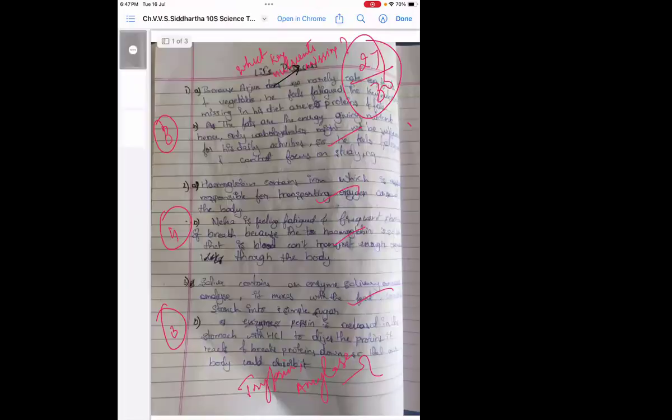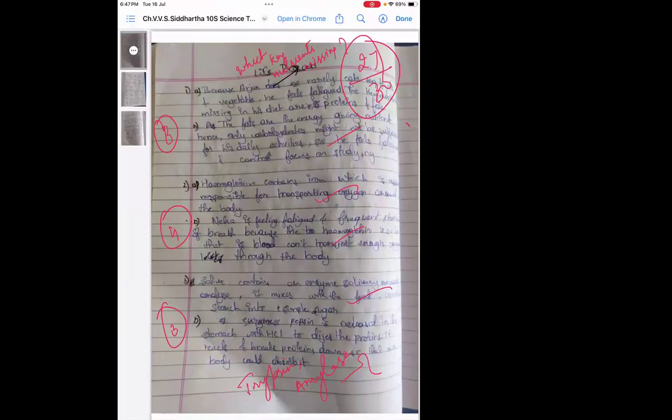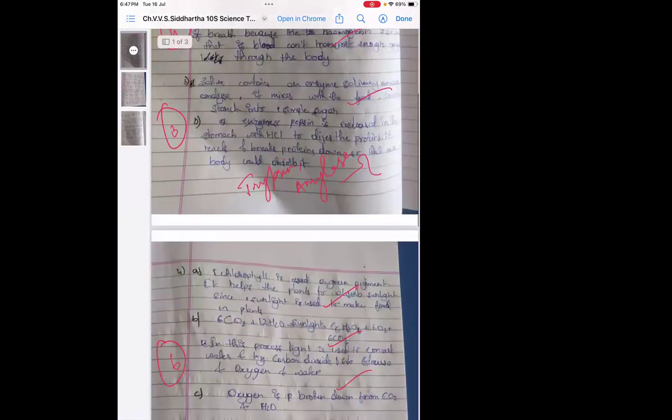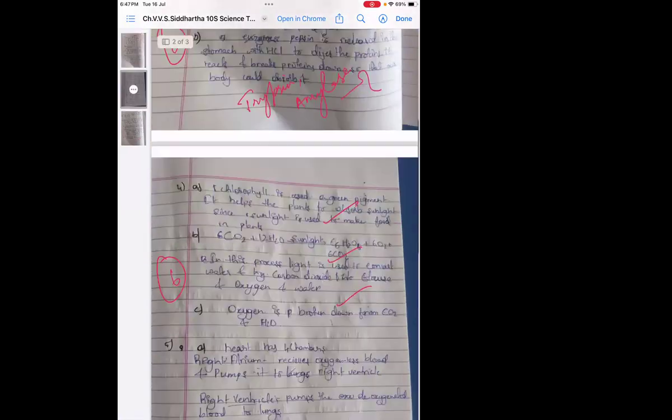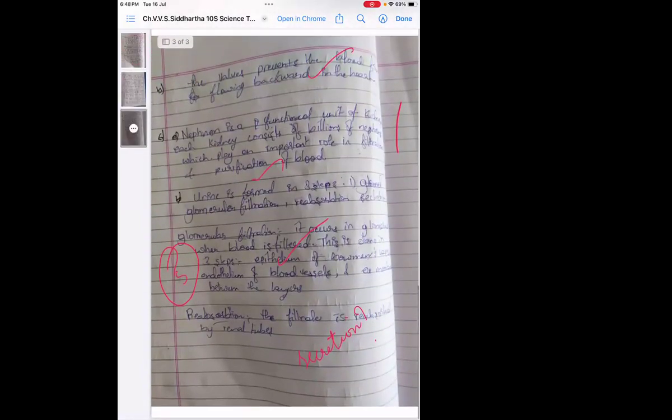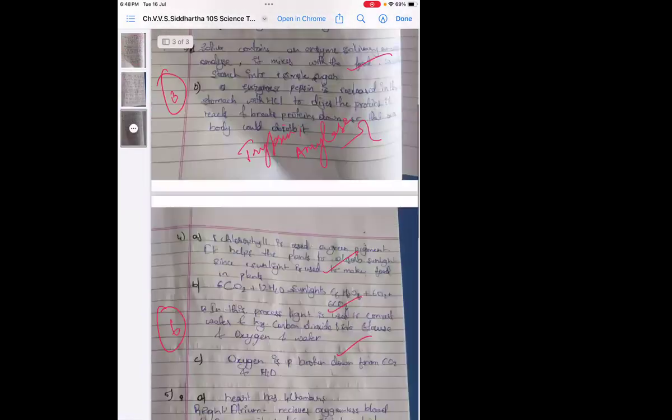Then Siddharth, which key nutrient? Same thing I've written here. You have mentioned the fruits and vegetables, but you should write about the vitamins and minerals here. The main part is vitamins and minerals. Then here two enzymes are not written there. That is the reason I have deducted marks. And here one point was missing about secretion, and that is the reason you have got 27.